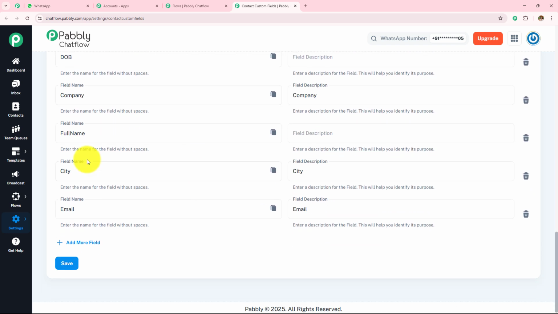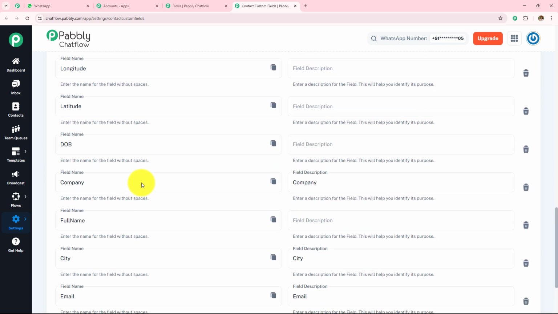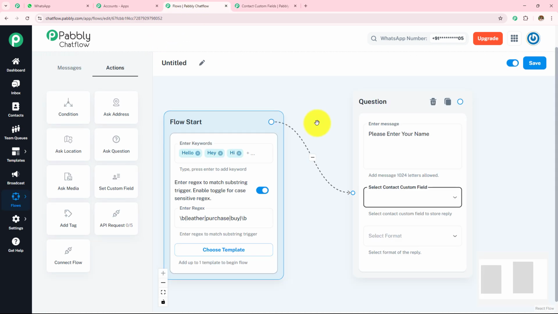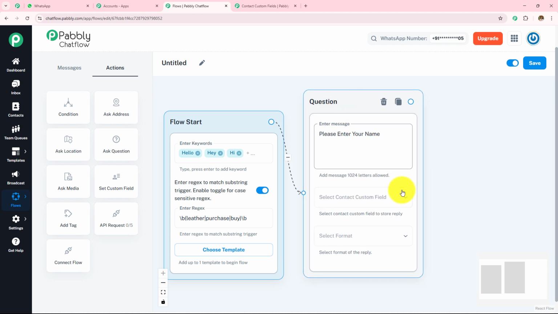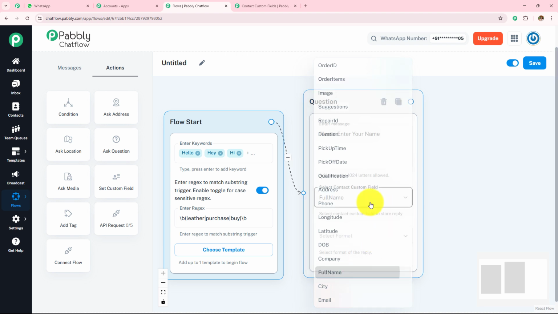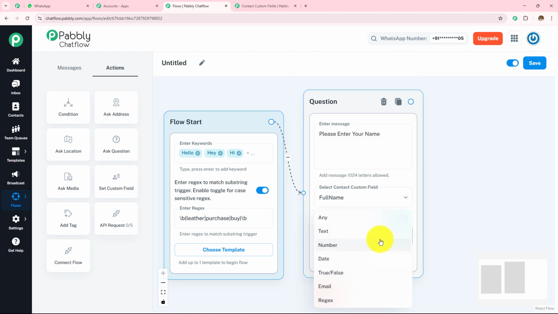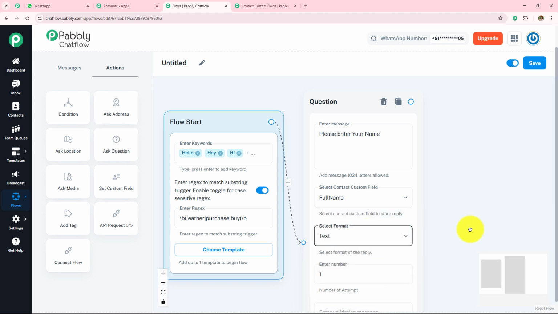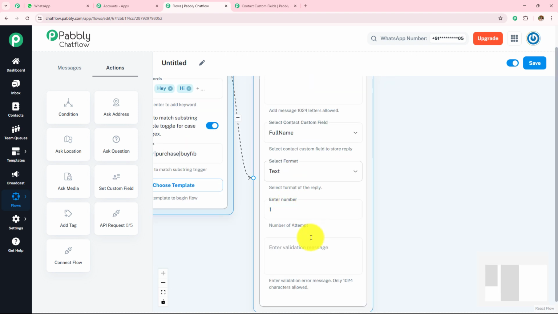Here I have created a custom field for the full name. So it is very important that when we are asking the question, we have created the contact custom field so that the reply of this contact is saved in this contact custom field. Now here, as I've already created a contact custom field for the full name, I have selected that. In the select format, I am going to select this as text. As soon as I select this text, I need to enter this validation message.